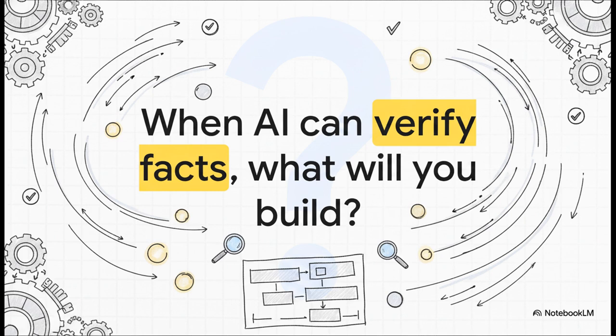So to wrap this all up, we've moved from static neural networks to AI that can actively search, critique, and verify its own knowledge. The memory problem is being solved as we speak. So I want to leave you with this provocative thought. When AI can independently research and verify its own facts flawlessly, what will you ask it to build?